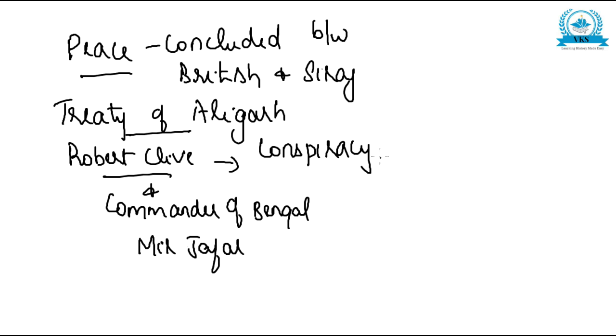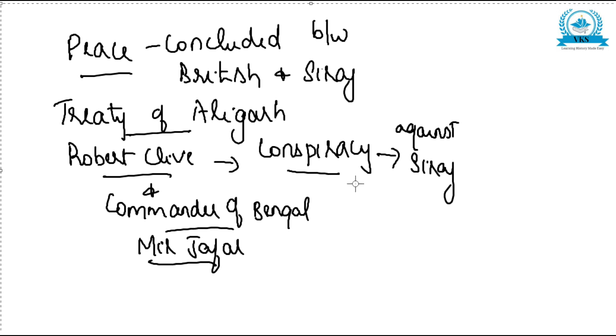And this conspiracy was against whom? Naturally against Siraj-ud-Dawla. So Robert Clive and the commander of Bengal, Mir Jafar, planned a conspiracy against Siraj-ud-Dawla.